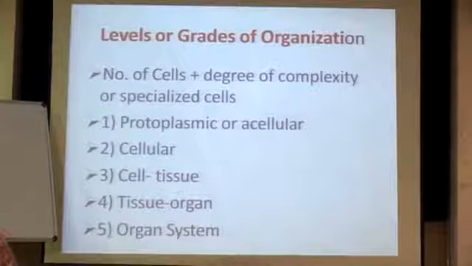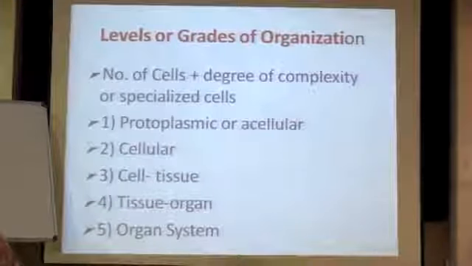Now how do you know this? Because you know that amoeba belongs to the protoplasmic acellular body grade, and that's the reason understanding and going thoroughly through this chart is very important. If you see in the chart, the very first is protoplasmic organization, and there is only one group to it, that is protozoa.